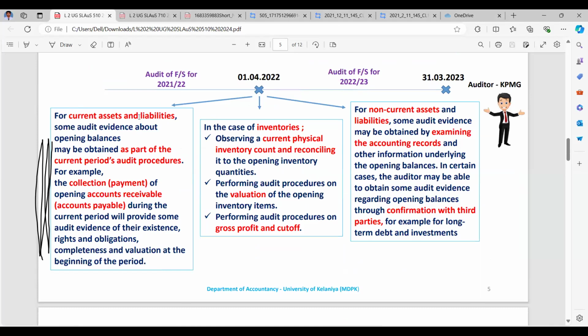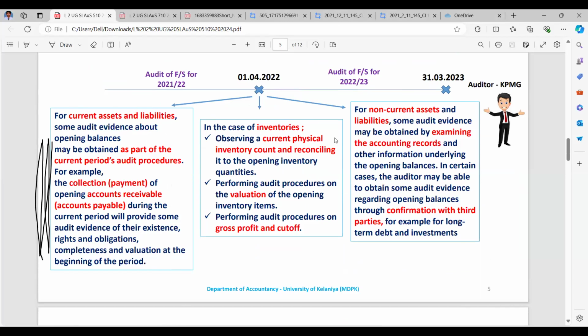For current assets and liabilities, some audit evidence about opening balances may be obtained as part of the current period's audit procedures. For example, collection of opening accounts receivable and payment of opening accounts payable during the current period will provide some audit evidence of their existence, rights and obligations, completeness and valuation assertions, right? In the case of inventories, observe the current physical inventory count and reconcile it to the opening inventory quantities. I told you the rolling backward approach should be there.